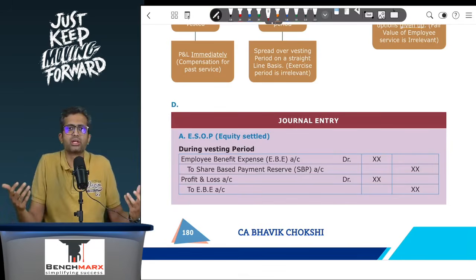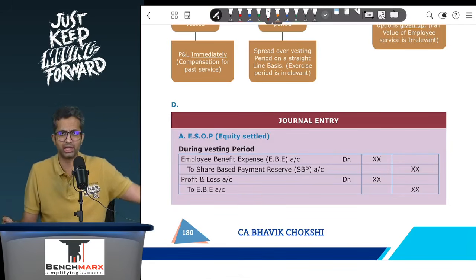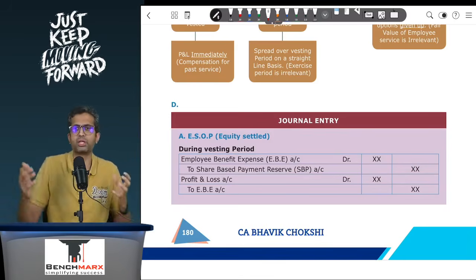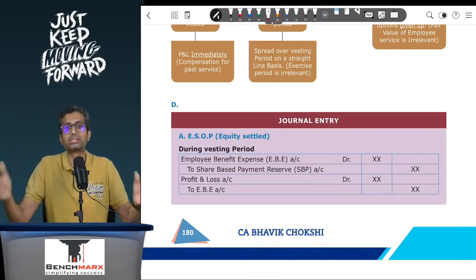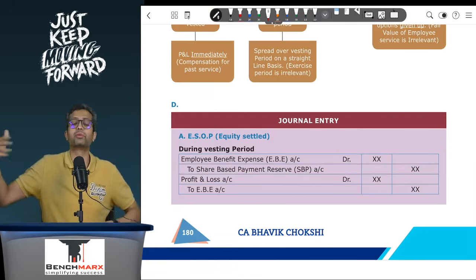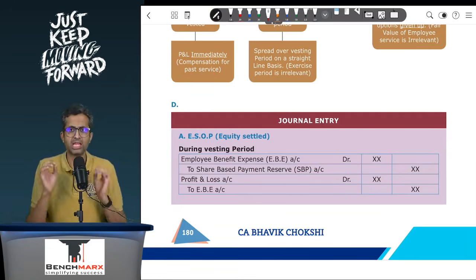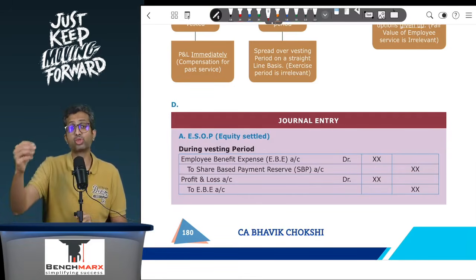If it is going to be settled in own equity shares, what is the point of showing it as a liability? And hence we will show it as equity. Generally it settles in a fixed number of the entity's own equity shares, and hence we will show this as equity. There is no liability. It should not affect our debt to equity ratio, for example, and as a result the SBP reserve will be shown as a part of equity.